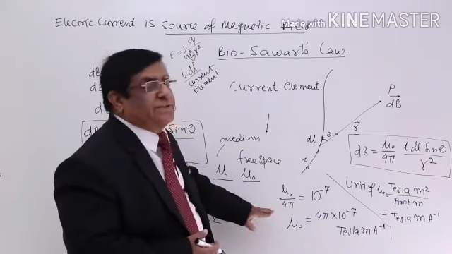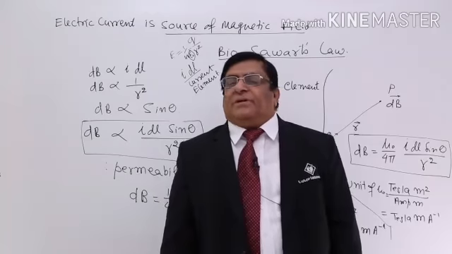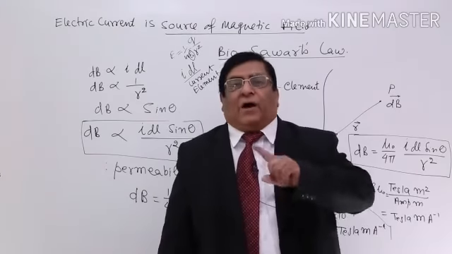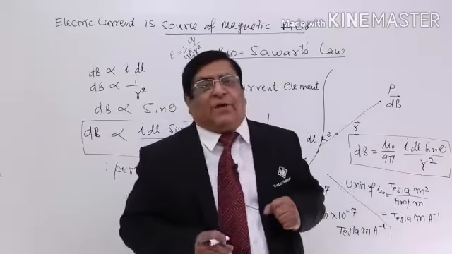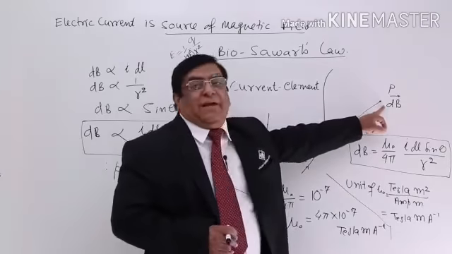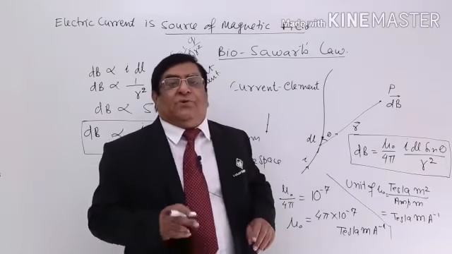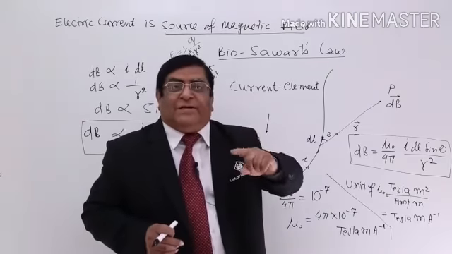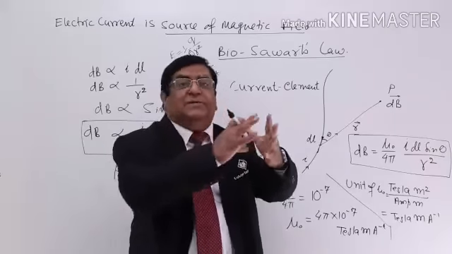So this is the unit, this is permeability. Now again, what is permeability? Answer: permeability is the characteristic of the medium which allows magnetic field to spread. More is the permeability, more will be the effect of magnetic field. Less permeability, then less force. So in nature, it is opposite to permittivity. More permittivity, less force. Here, more permeability, more is the magnetic field.